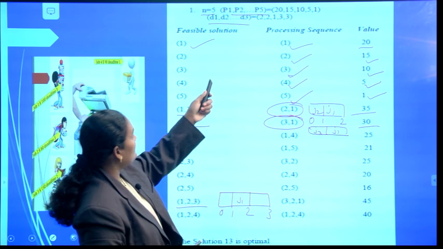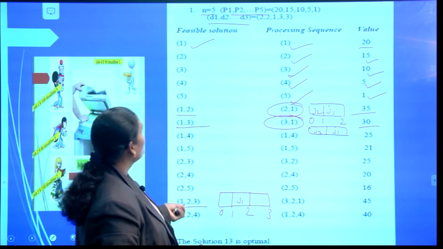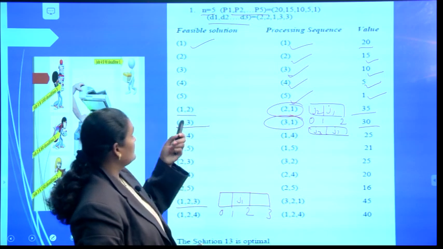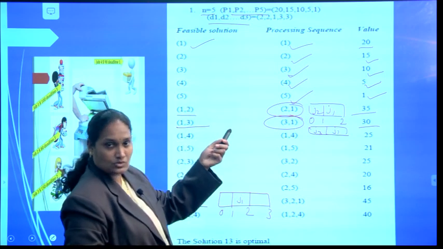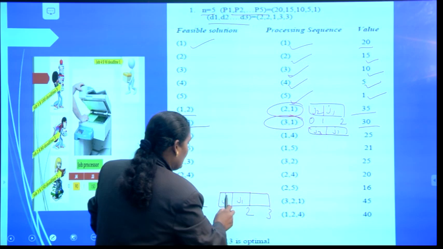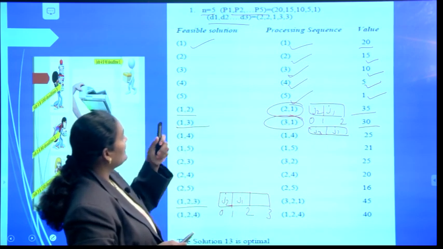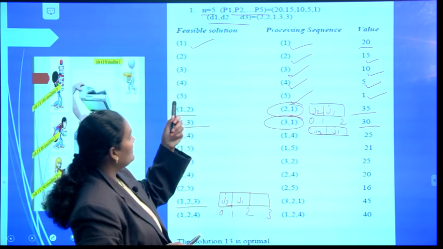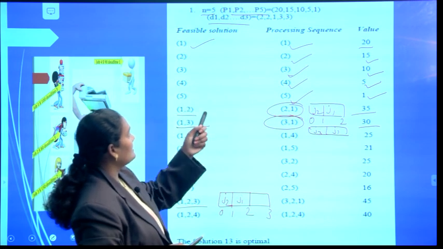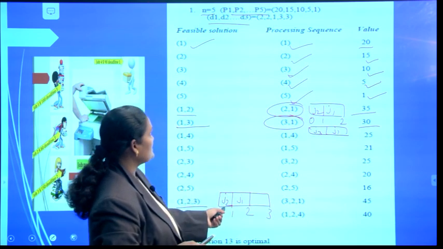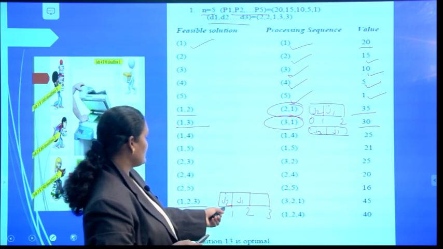If you select job 2, which also has a deadline of 2, this can be performed here. And what about job 3? Job 3 has a deadline of 1. So here there is no vacancy for this one, so we cannot perform the job.